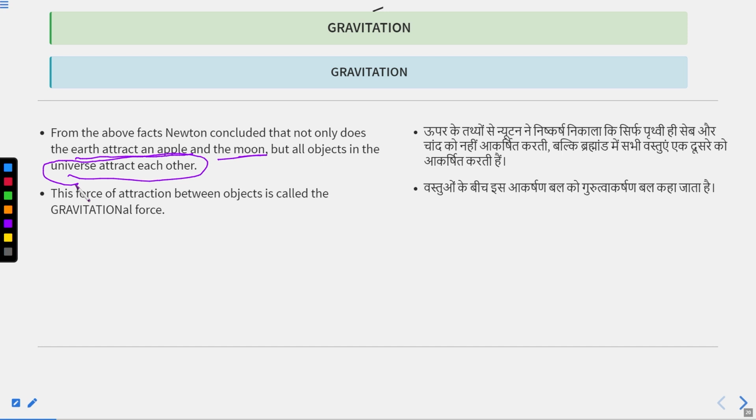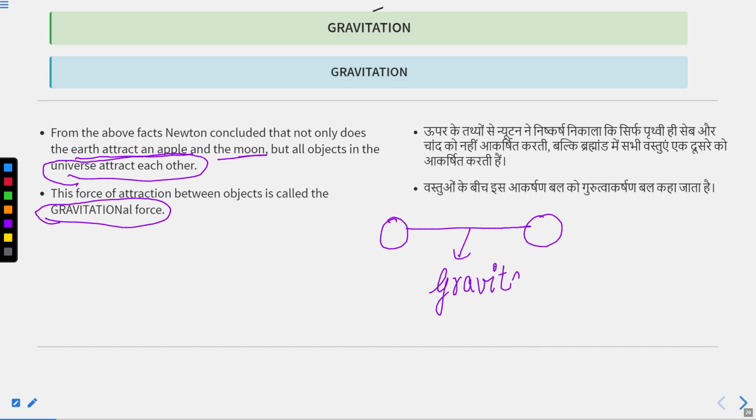It means I am attracting this pen and this pen is also attracting me. This force of attraction is called gravitational force. The force of attraction between two objects is known as gravitational force. So, is it clear, class?